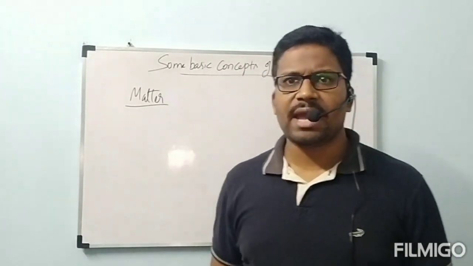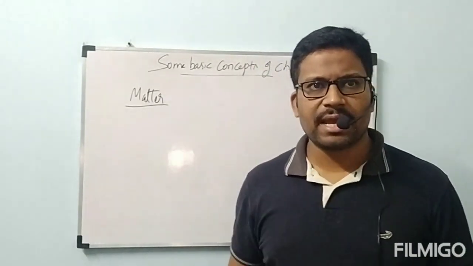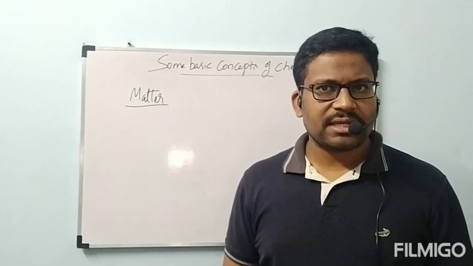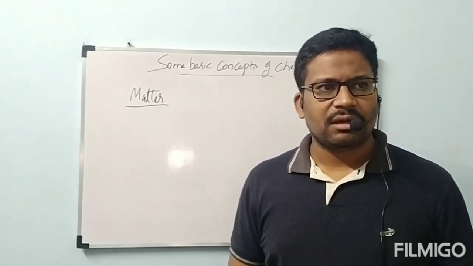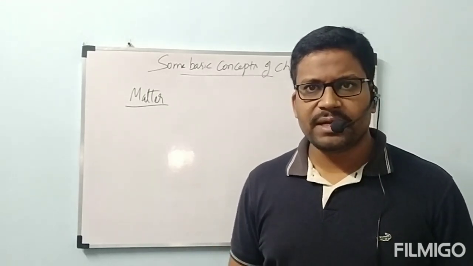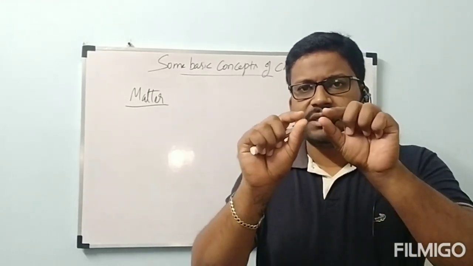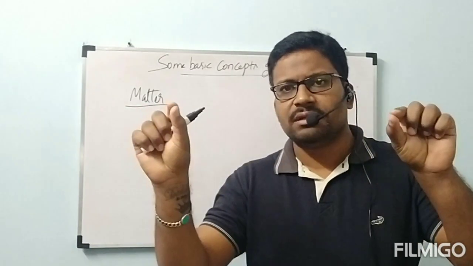Let us consider air. Actually, we are not able to see air, but can't we say it is matter? Definitely we can, because in earlier classes you might have seen that a small stick was taken.